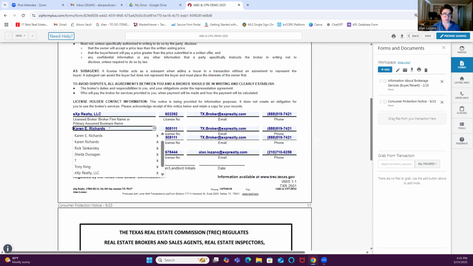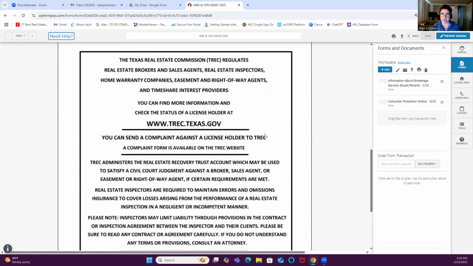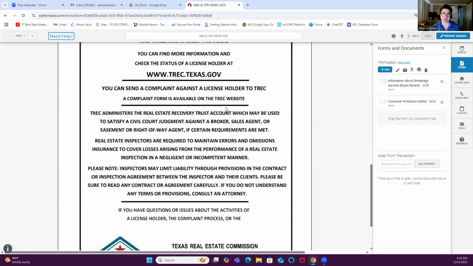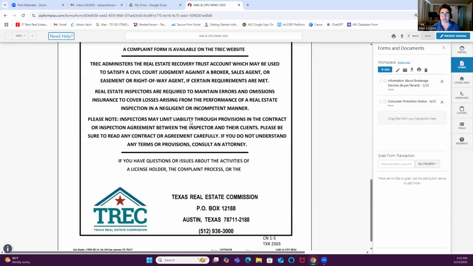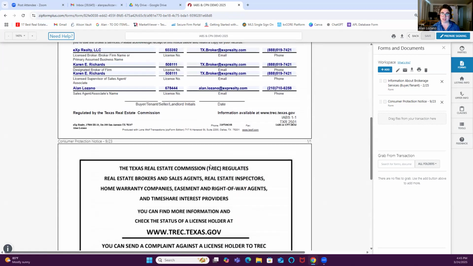There we go. So once all this information is filled in and accurate, just double check it, make sure everything looks good, make sure everything is accurate, and then you're going to hit save on your zip forms file. Same thing, I have both of the documents here in the workspace. The Consumer Protection Notice is just a document. There's really nothing to fill in here. You just want to make sure that you have the most up-to-date version of this. That way everything is compliant.